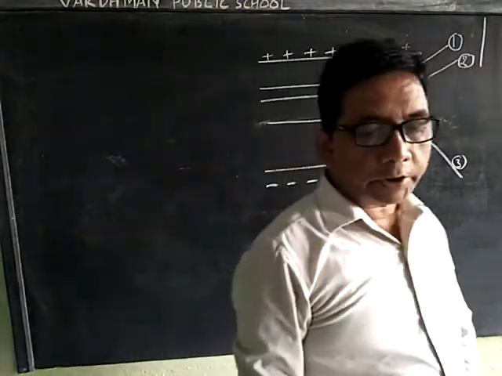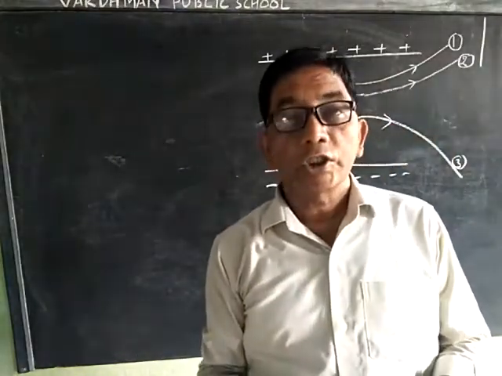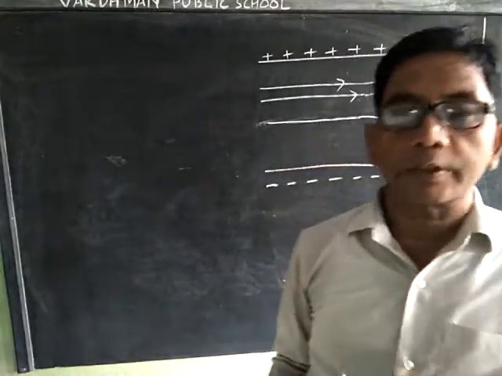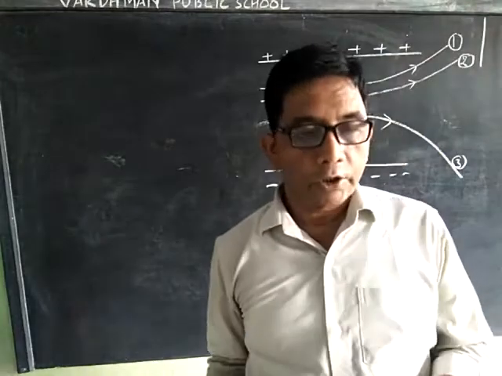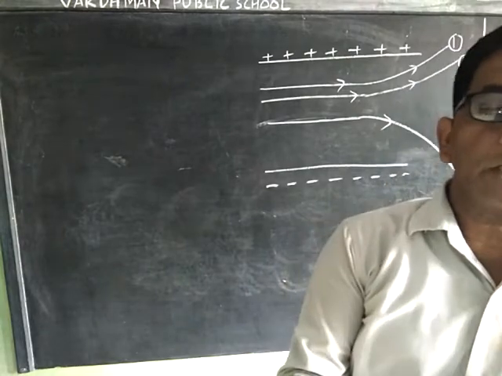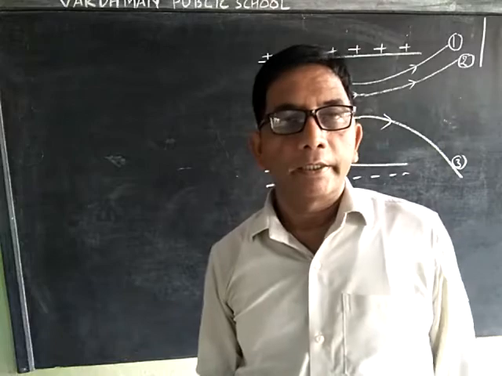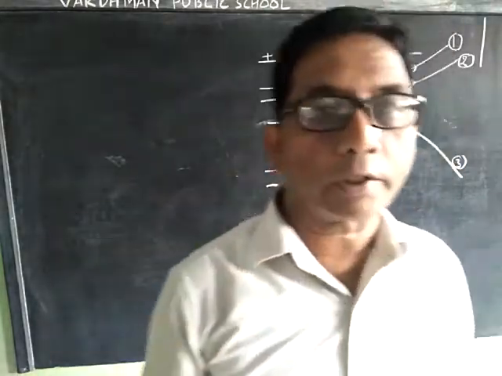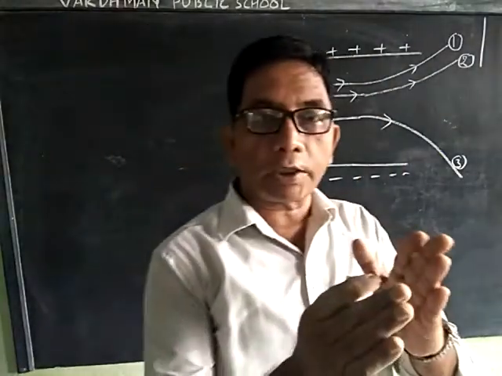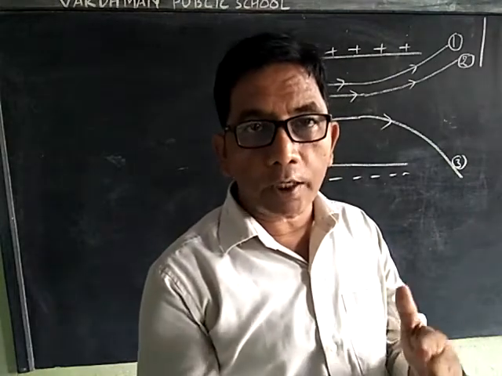Give the sign of the three charges. Which has the highest charge to mass ratio? We know that a charged particle is deflected towards the oppositely charged plate. Positive charge is deflected towards the negative charge and negative charge is deflected towards the positive charge.